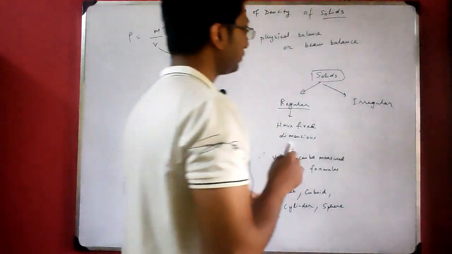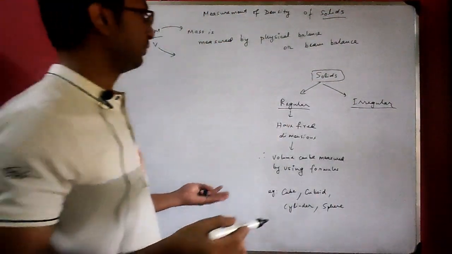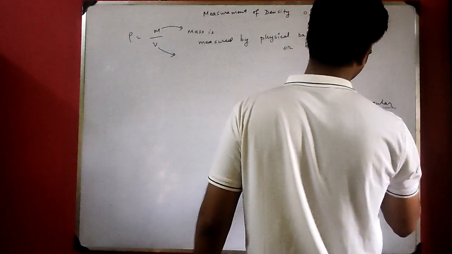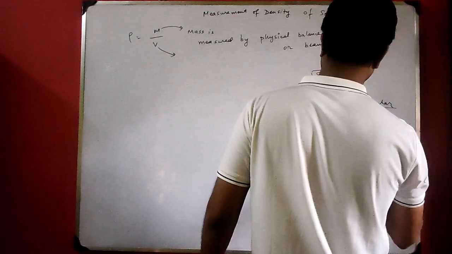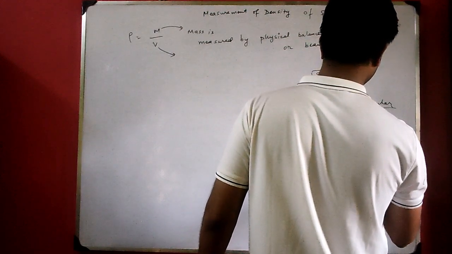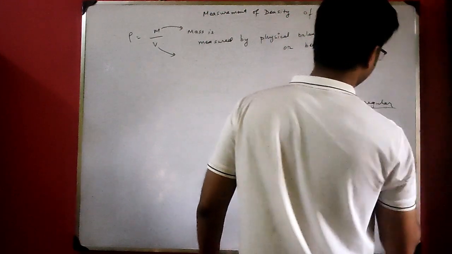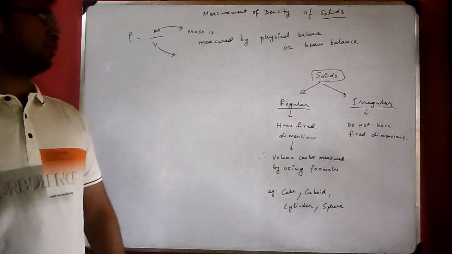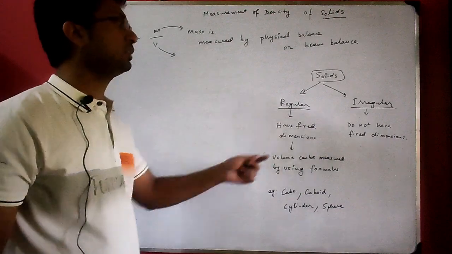Now what about irregular solids? Irregular solids do not have fixed dimensions. Therefore, their volume cannot be measured by using a formula.